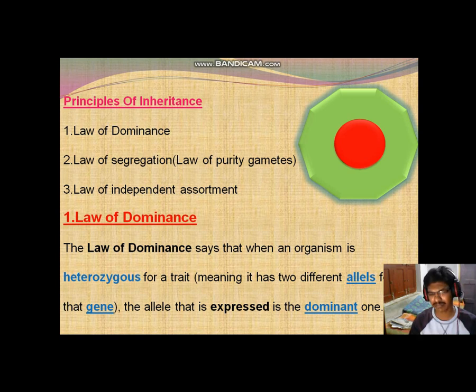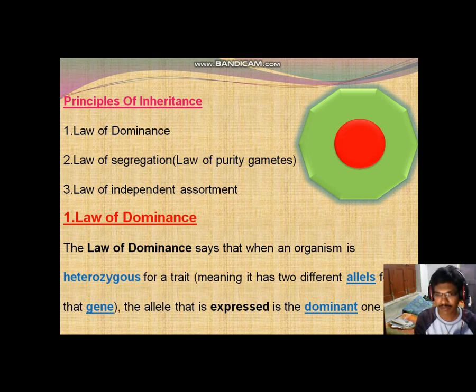So there is no need for the presence of 2 copies of the dominant allele. Only a single dominant allele is enough to express the dominant character.